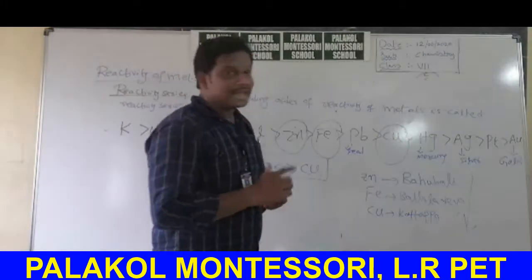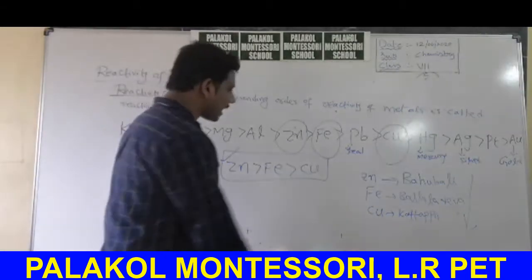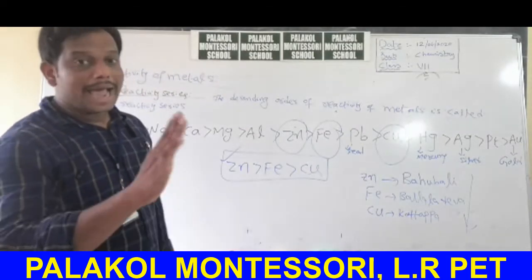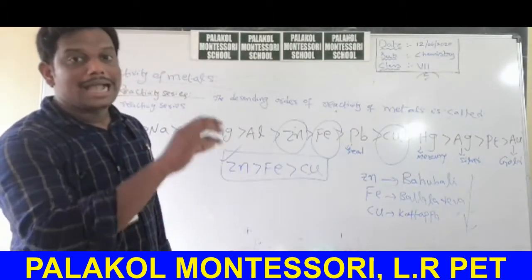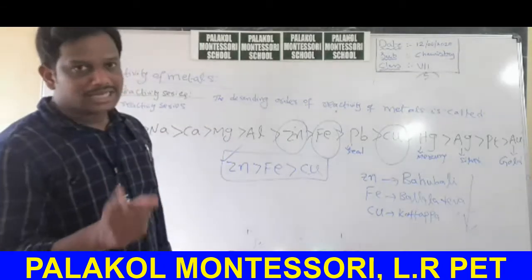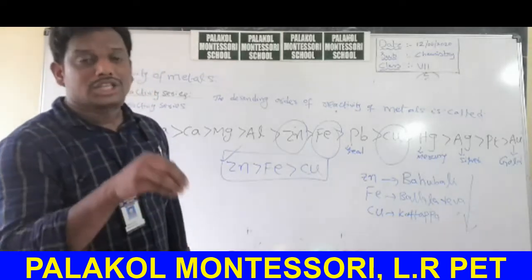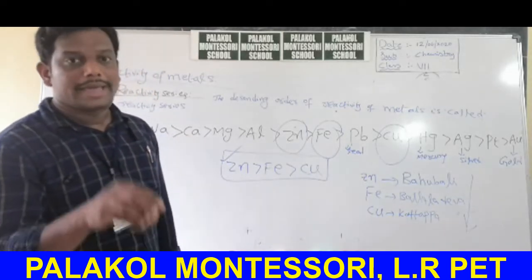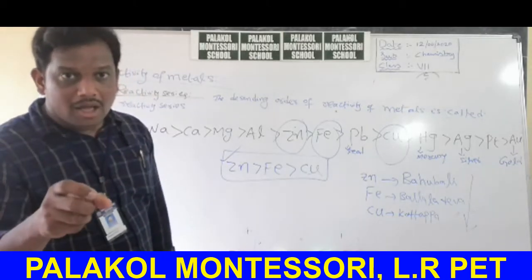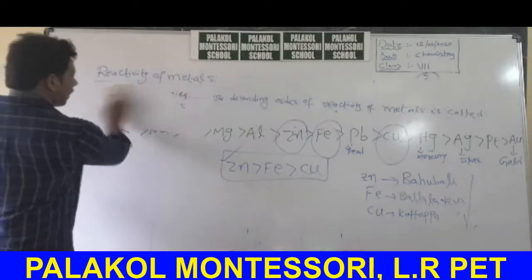So, based upon the reactivity series, we can explain a highly reactive metal can displace less reactive metal from its compound. Very important point. When a reaction takes place between a highly reactive metal which is present in native state, not in combined state, and a less reactive metal in the combined state, the highly reactive metal displaces the less reactive metal. I will write on the board.